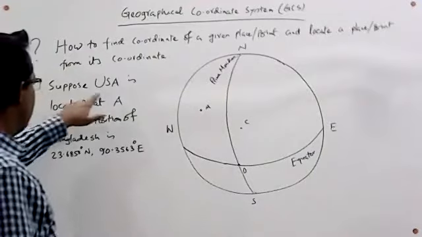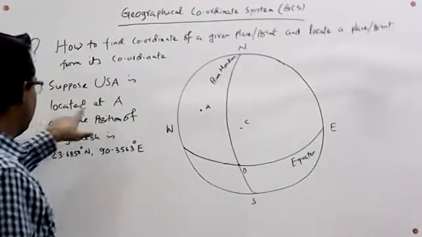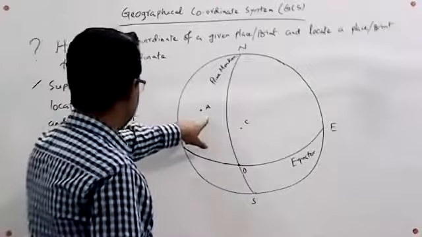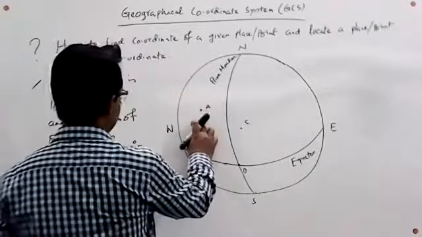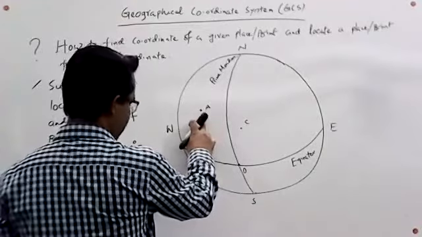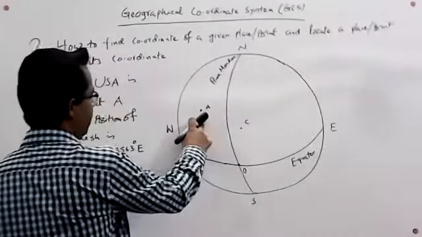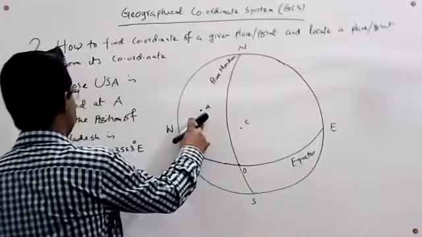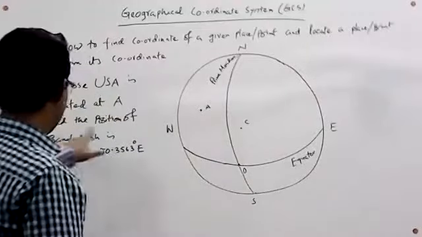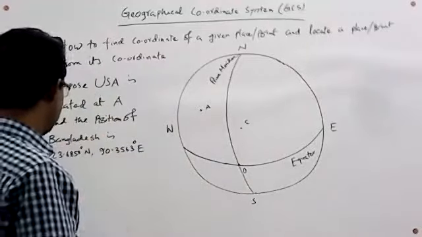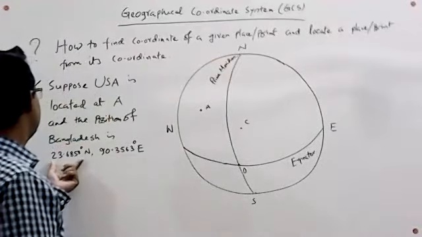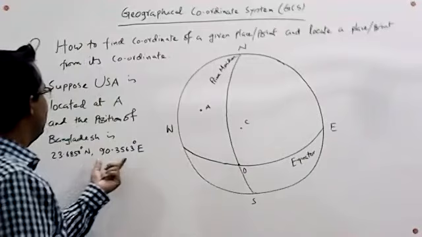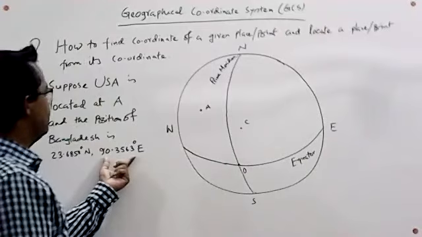Suppose USA is located at the point A. Now we have to find out its location, its coordinates, its latitude and longitude. And the position of Bangladesh is denoted by 23.685 degree north and 90.356 degree east.